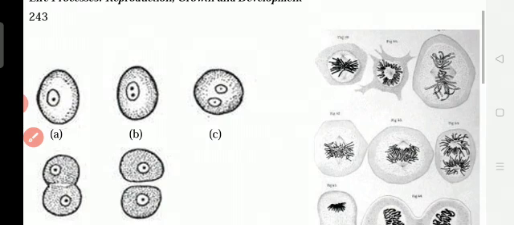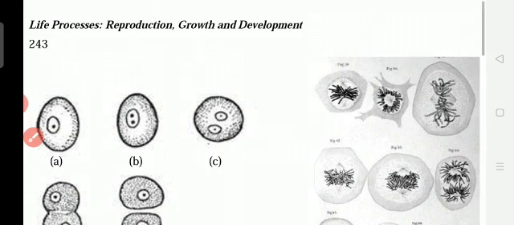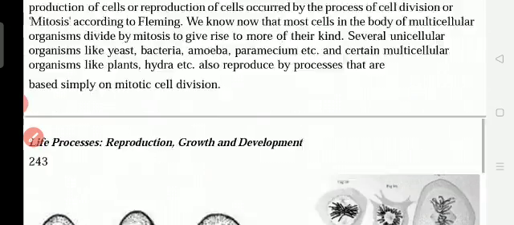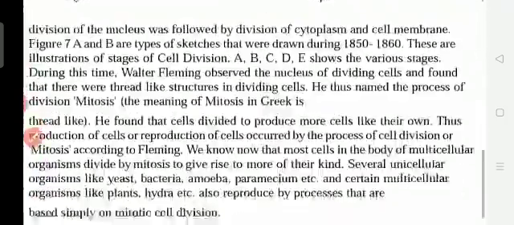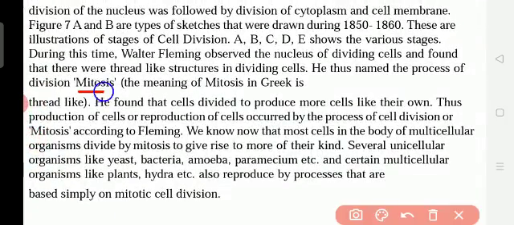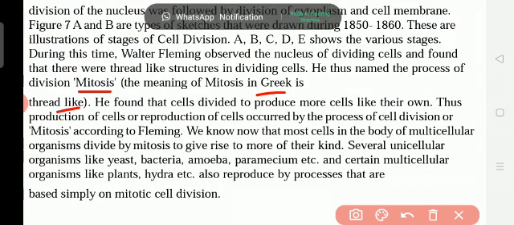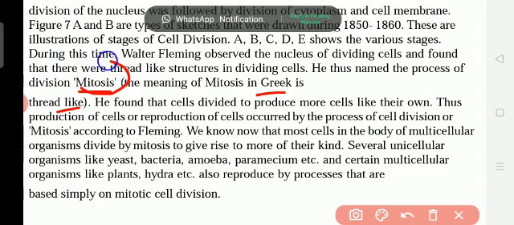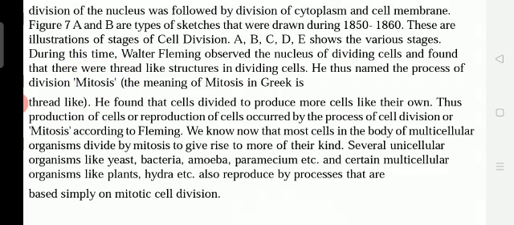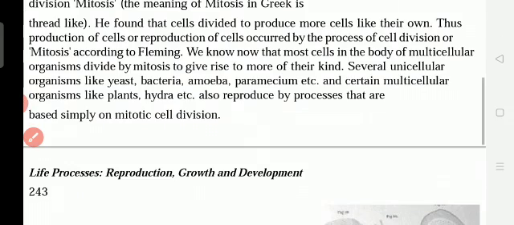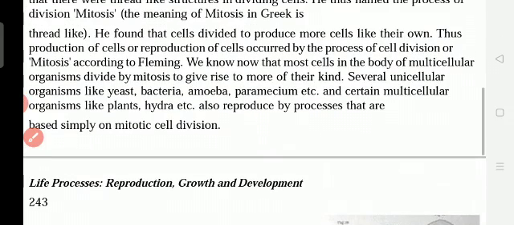So it is only this that divides first. Now you see how it is dividing. That is why he called this cell division mitosis. The meaning of mitosis in Greek is thread-like structure. So the continuous cell division he named mitosis, which means the thread-like structure.